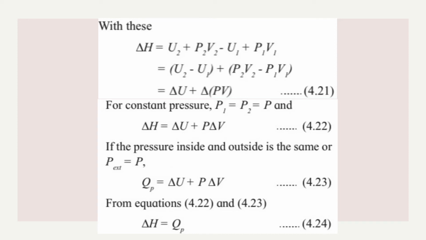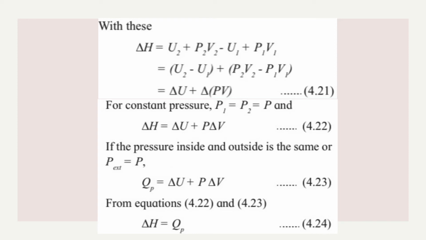Now if the pressure inside and outside is the same, I can say that P external is equal to P. Now we have seen in isobaric process where we applied the first law of thermodynamics, I got the expression as QP is equal to delta U plus P external into delta V. So there I can write simply P. So it will be QP is equal to delta U plus P delta V.